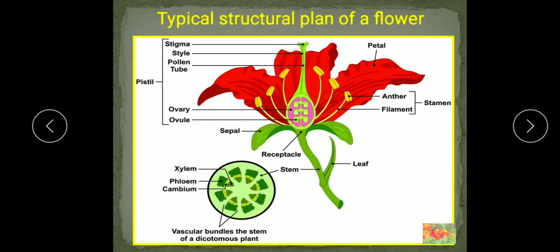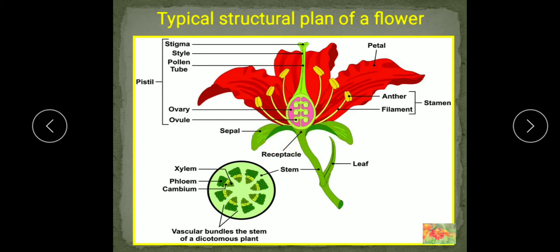Now the next part we will see is that this pedicel swells at its tip into a small cup-like structure. This cup shaped pad is known as the receptacle or thalamus. This thalamus can be flat, conical, concave or dome shaped in different species. So the shape of this receptacle also varies.